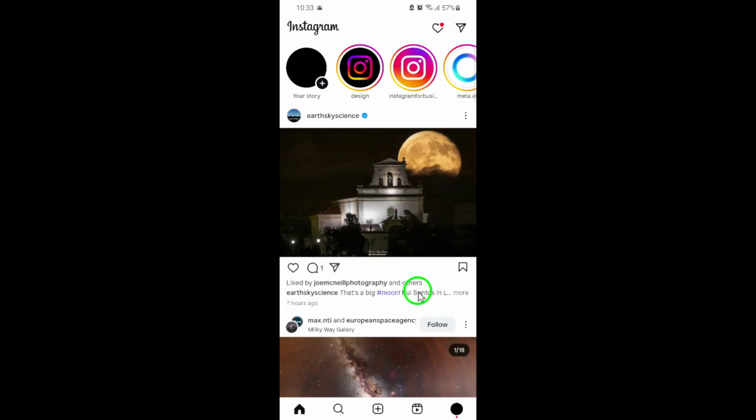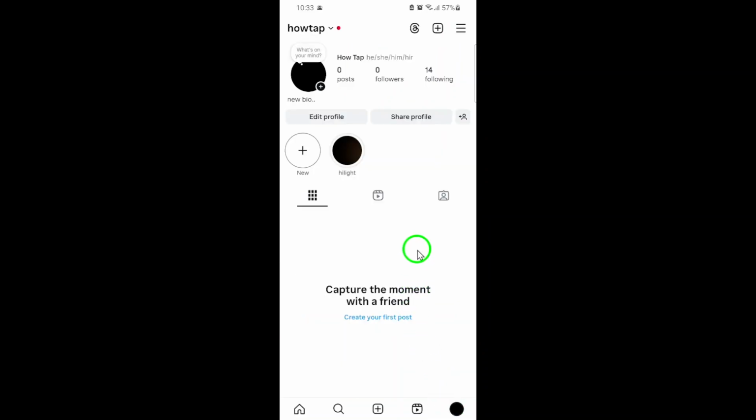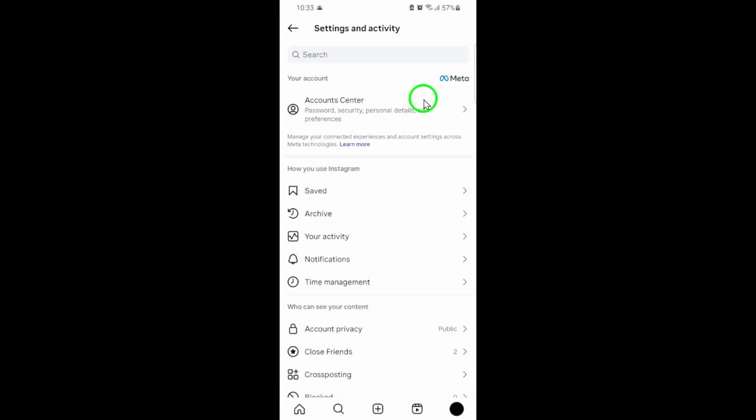Open the app and log into your account if you haven't already. Next, head over to your profile by tapping your profile picture in the bottom right corner of the screen. Once you're on your profile page, look for the three horizontal lines, also known as the menu icon, in the top right corner. Tap on it to open your settings menu.